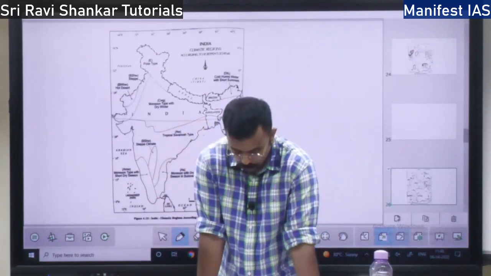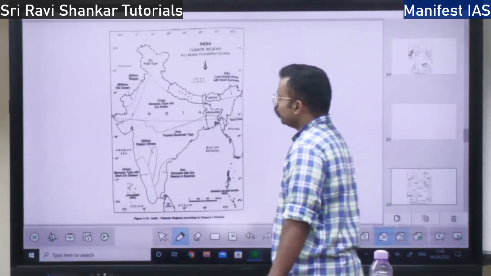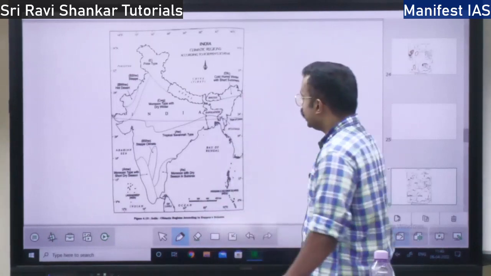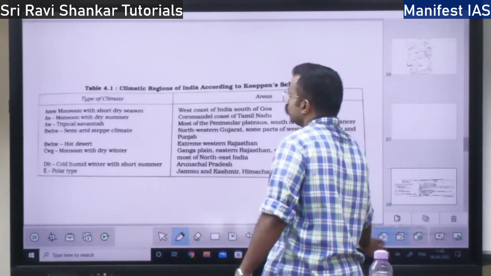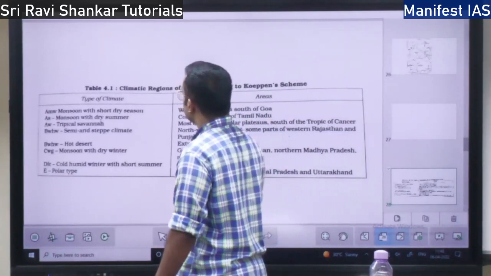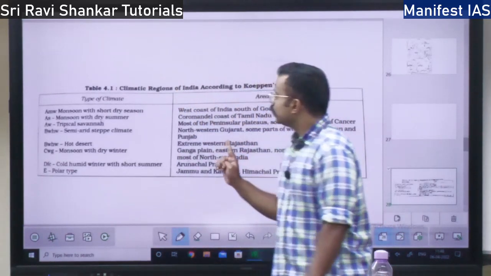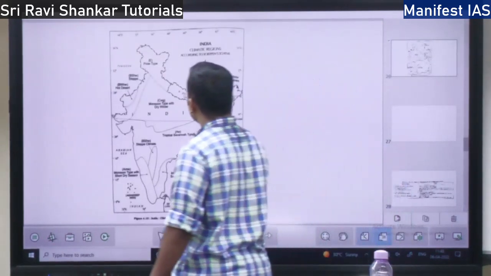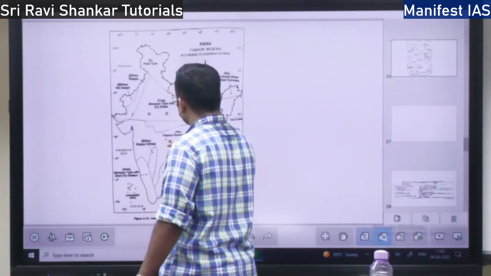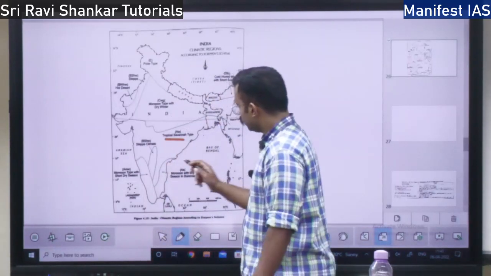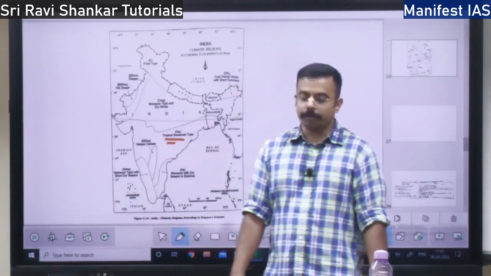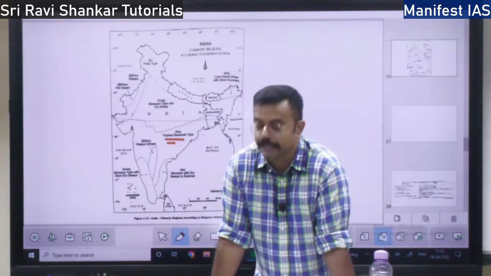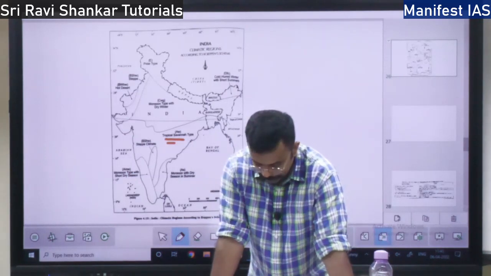The first is the tropical region, where there is more than 18 degrees Celsius of temperature. This is the tropical savanna type, having the equatorial climate or the tropical type of climate, where the temperature is greater than 18 degrees Celsius.